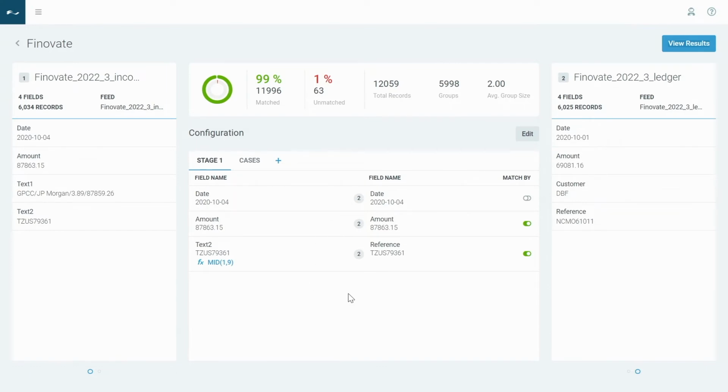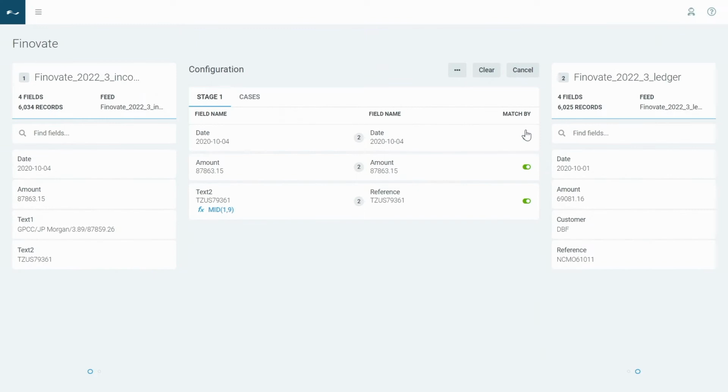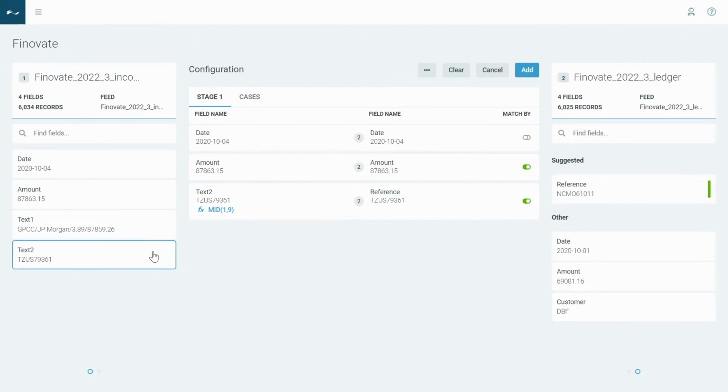So it's telling me how that data comes together. It's giving me a 99% match rate. And if I want, I can actually go and change the criteria here. So we can see I'm matching on these two fields here with a green dot there. What I can actually do is go around and edit that. So if I wanted, I could link different fields together. I could turn some matching on and off if I want.